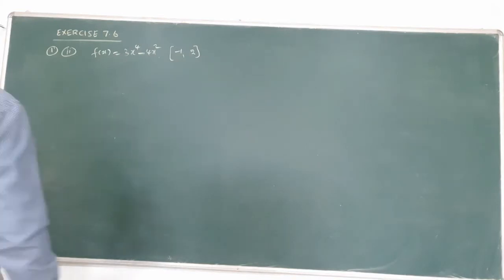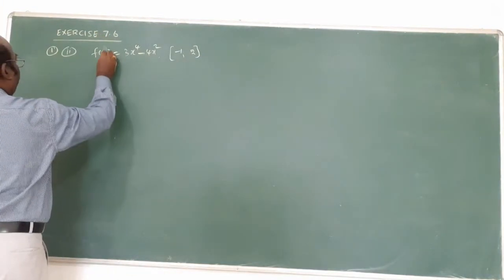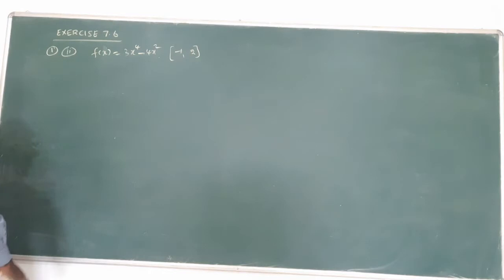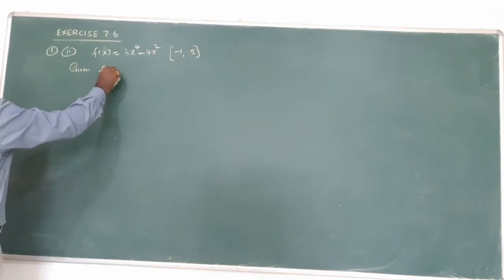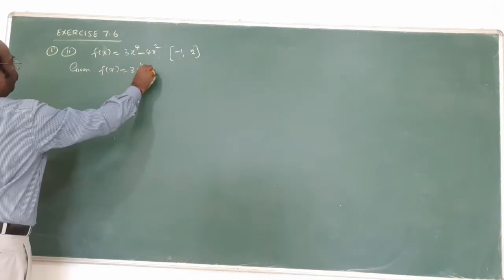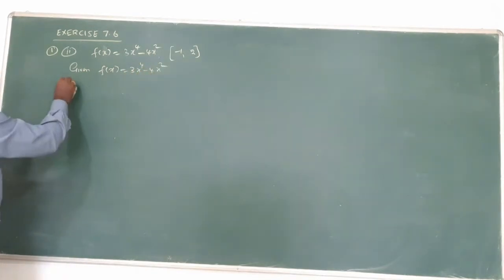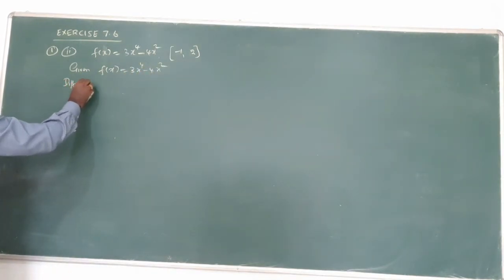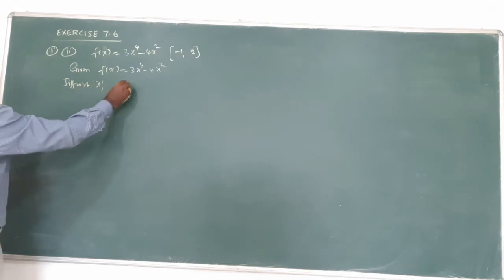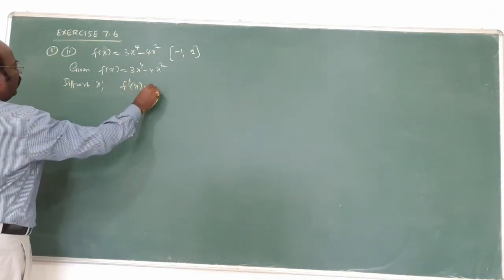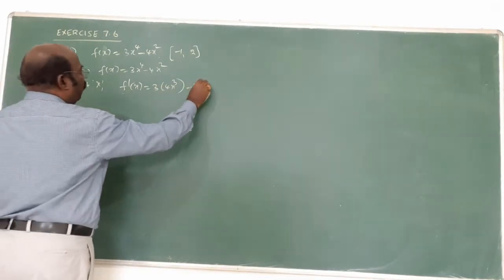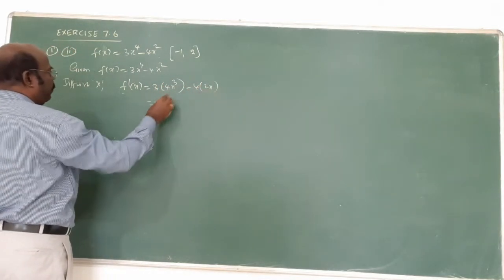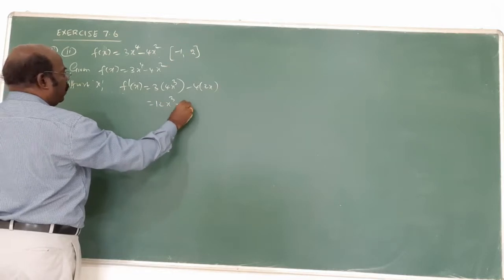Now problem 2: f of x is equal to 3x to the power 4 minus 4x squared. The same method. f of x is given. Now differentiate with respect to x. f dash of x equals 3 into 4x cubed minus 4 into 2x. Now multiply: 12x cubed minus 8x.